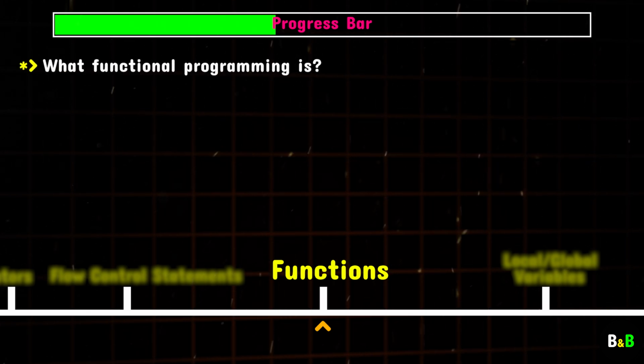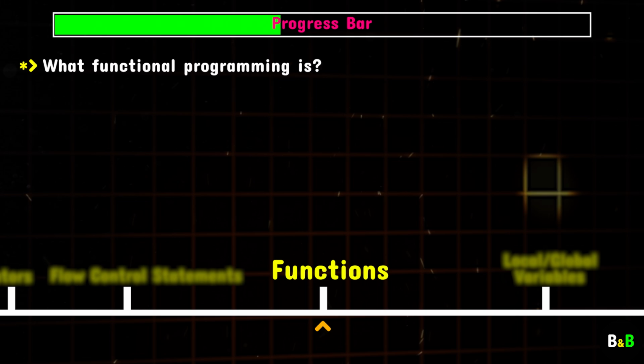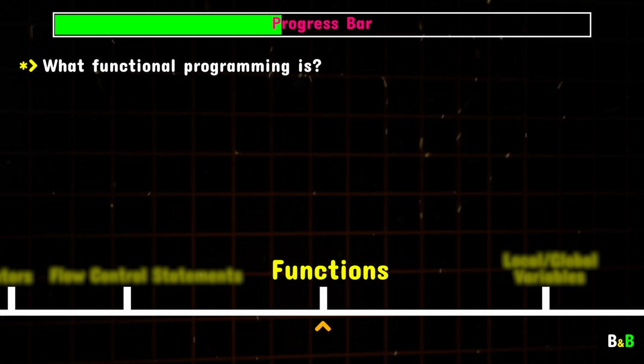We'll begin by understanding what functional programming is and why it's so important. Functions are the backbone of this approach. They're like the building blocks of your code. The main idea here is to break down complex tasks into smaller, more manageable pieces, which makes your code cleaner, more reusable, and easier to understand. Think of functions as tools that help you organize your code better.